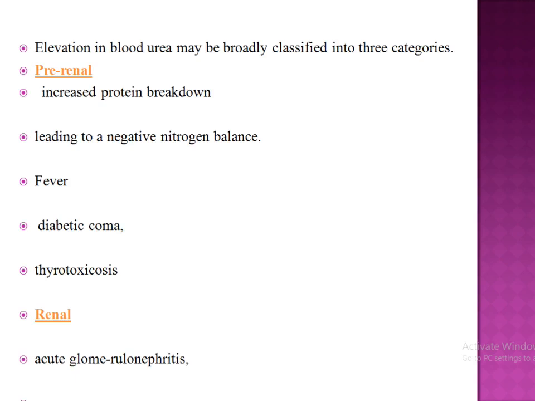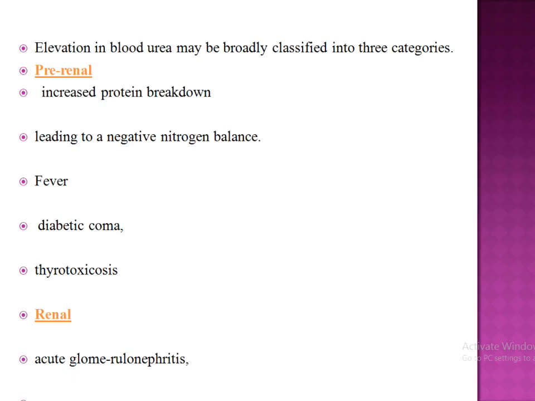Next is renal. When urea level increases, it results in many disorders like acute glomerulonephritis, which is inflammation or damage in the glomeruli. Glomeruli are a network of blood vessels.